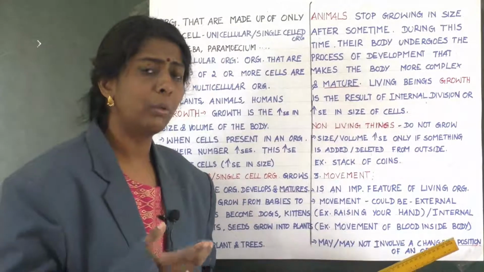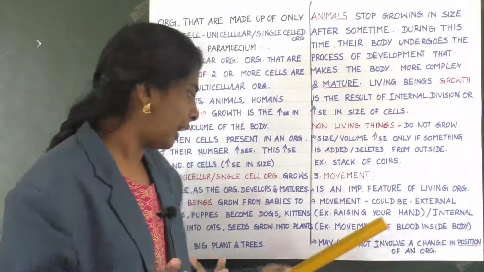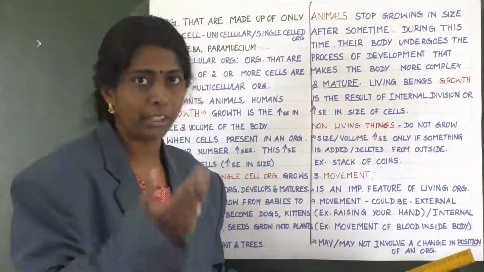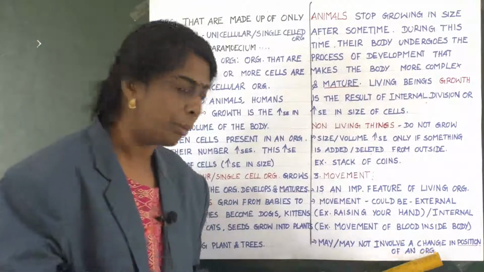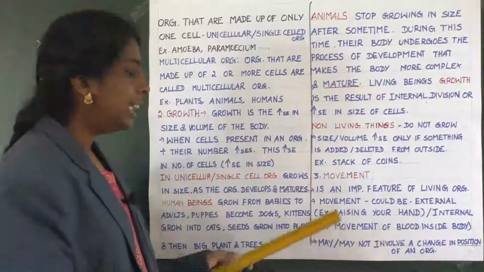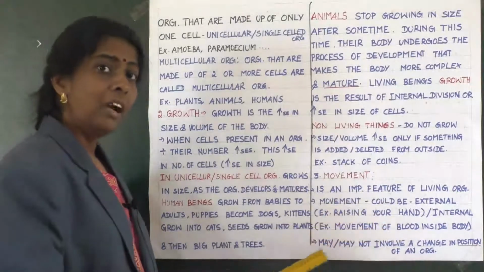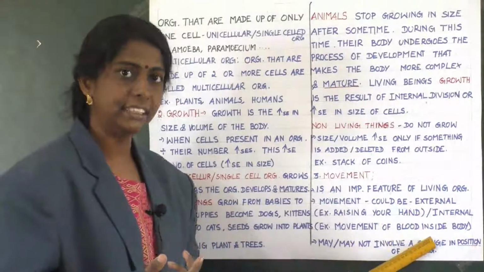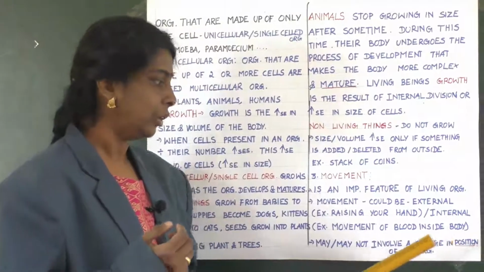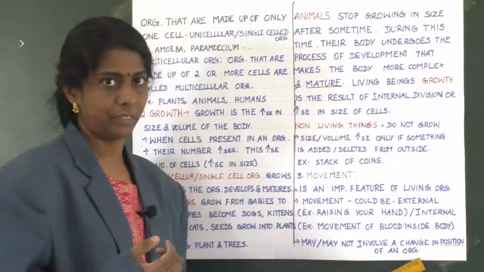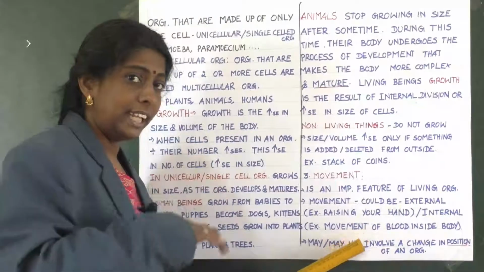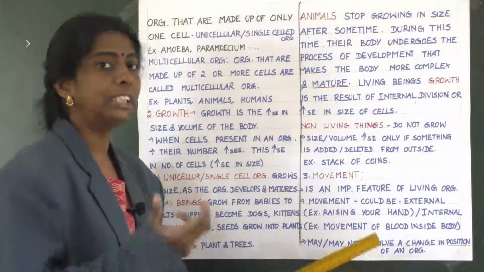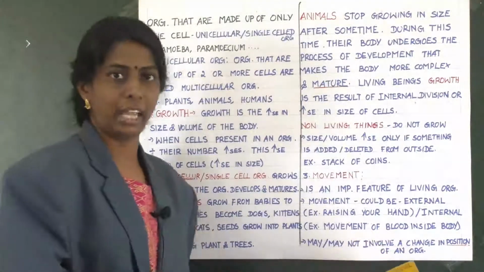Internal movement. What do you mean by internal movement? For example, movement of blood inside the body. Inside our body. So these movements may or may not involve a change in position of an organism. It may change the position of an organism or it may not.